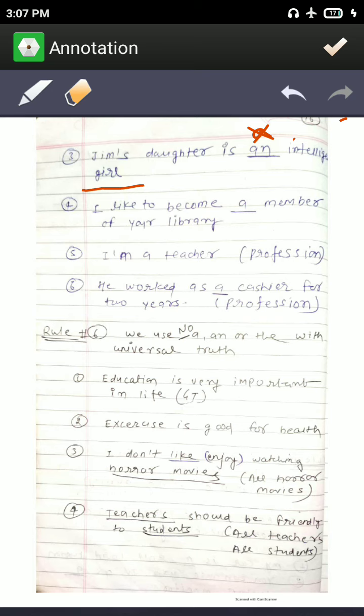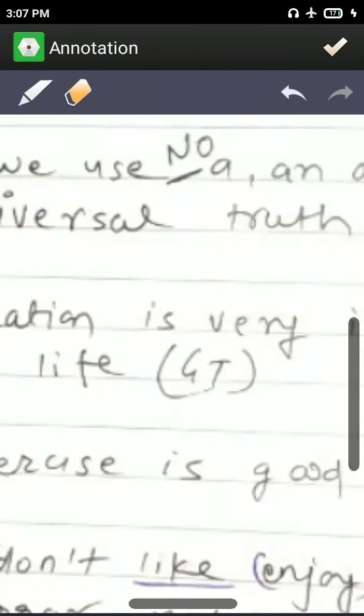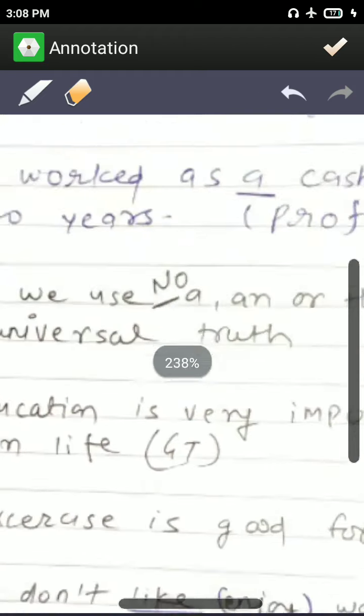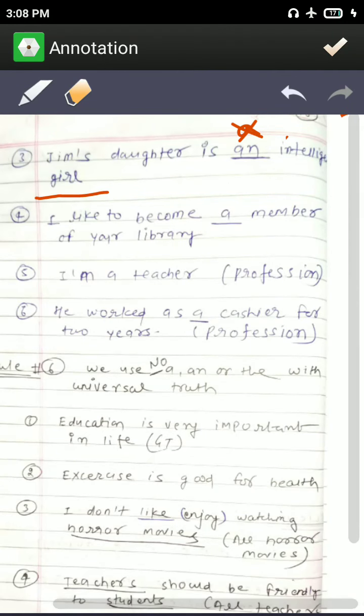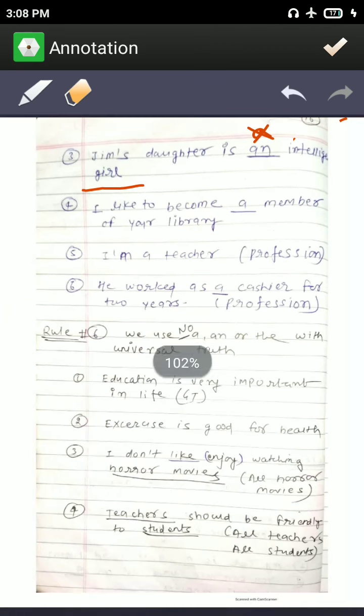Let's go to rule number 6. We use no "a", "an" or "the" with universal truth. Okay, education is very important in life. We all know that education is very important, so we will not say "education is a very important". We will not use "a" because it is a truth. Exercise is good for health. We do not use "a", "an" or "the" here. I don't like watching horror movies. Okay, because he does not like any horror movie.